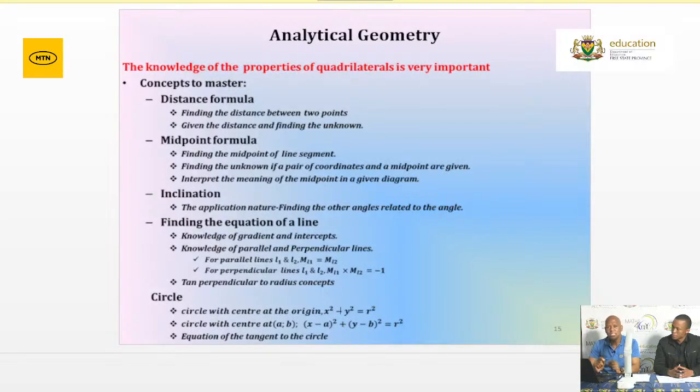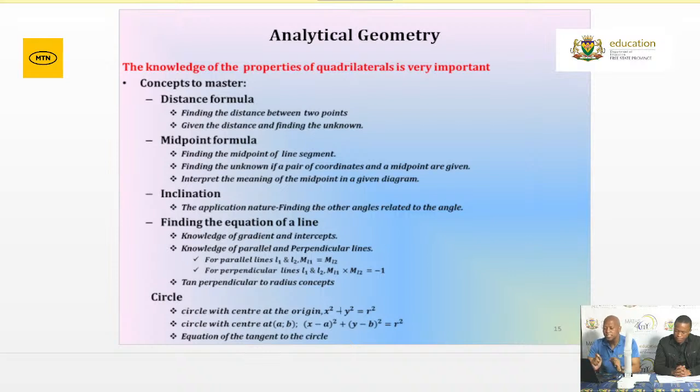Now we've got the distance formula in that information sheet. Make sure that we are able to locate the correct formula that talks to the distance. When you are preparing yourself on the distance, please make sure that you are able to find the distance between the 2 points. Now I'm saying the distance, but they can also ask the question to say, determine the length of AB. They are still saying the same thing. Please make sure that you are able to locate the correct formula.